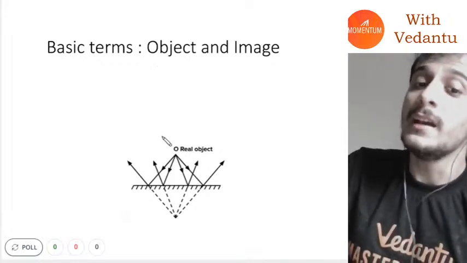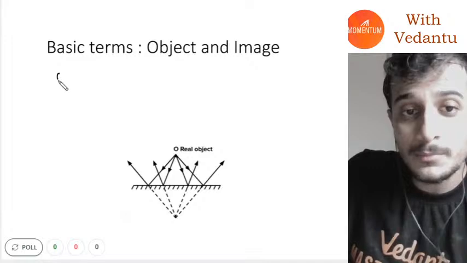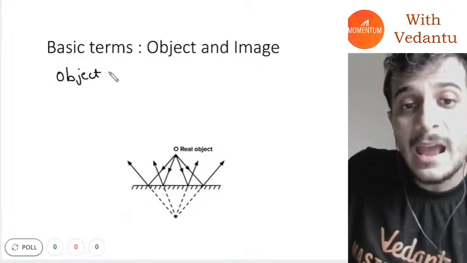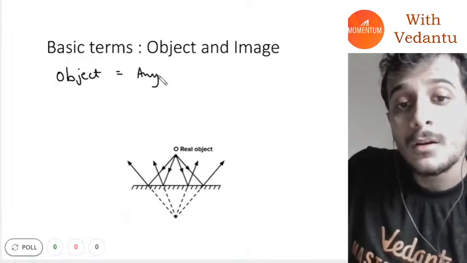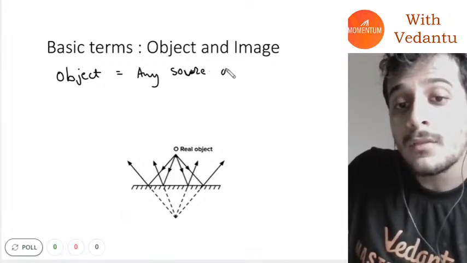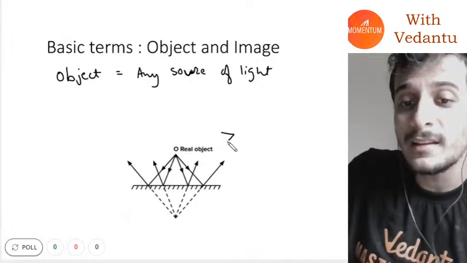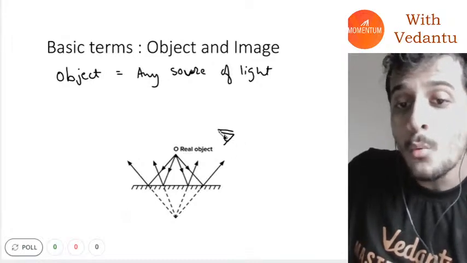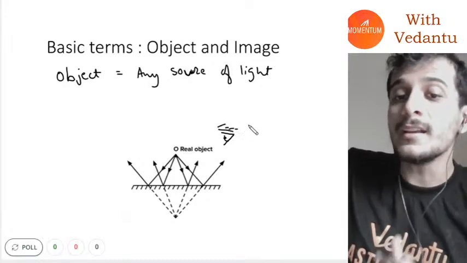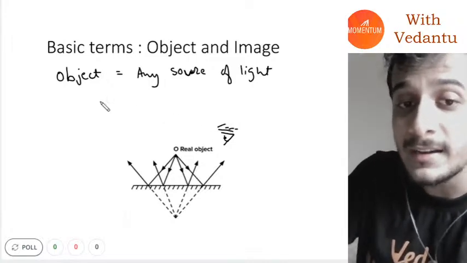So, object and image. Everybody knows what an object is. An object is basically any source of light. What do I mean by any source of light? An object is basically anything which can send light rays to your eyes.